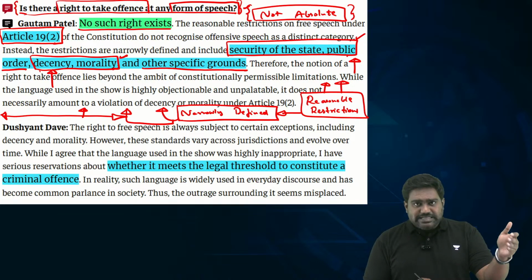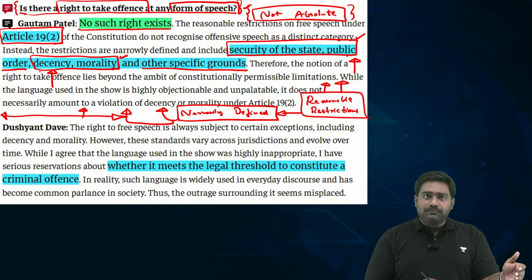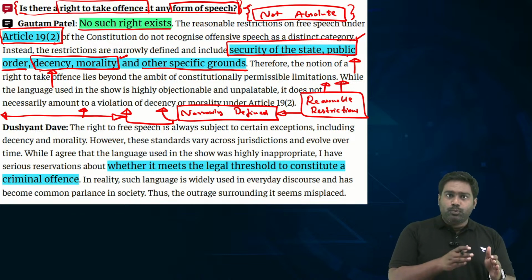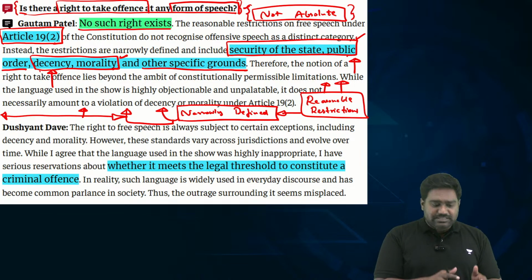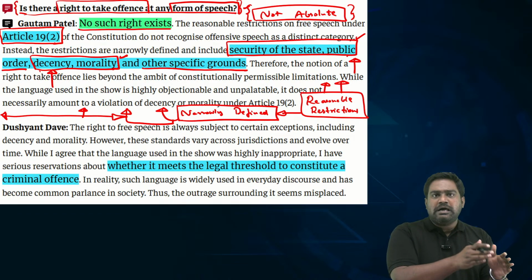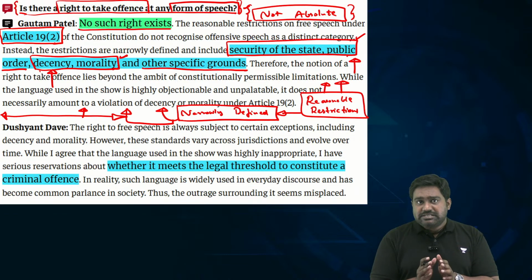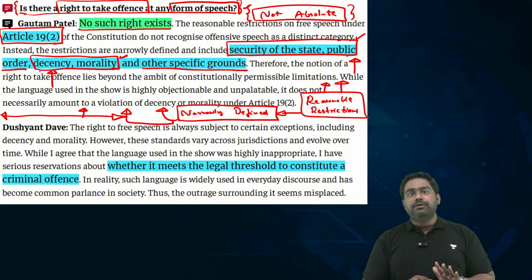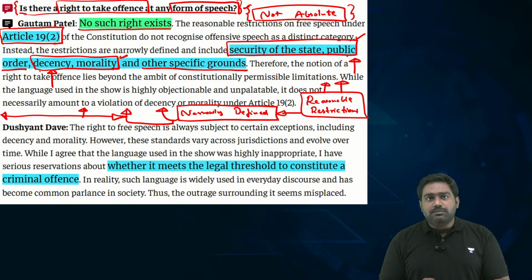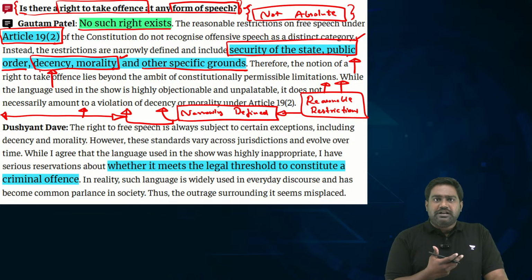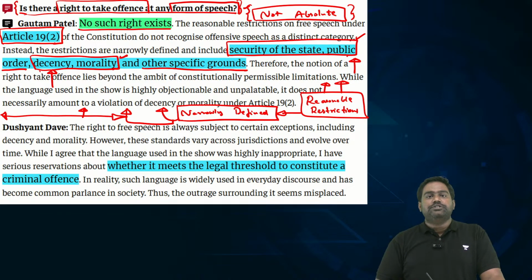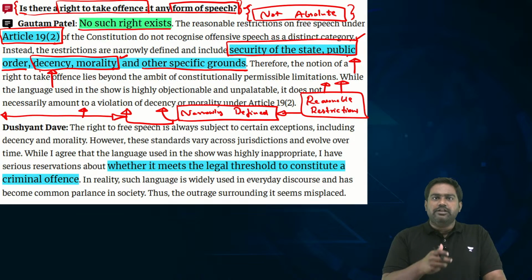You can criticize the statement as obscene and vulgar, but the experts who have that incredible experience, they are standing in defense of Ranveer Allahabadiya's right to free speech, stating his right to say that cannot be curbed. Why? Because reasonable restriction doesn't apply. There is no reasonable restriction saying someone has a right to take offense. You just can't say that I got offended by someone's statement, so curb his right to free speech. That is not allowed under the Indian Constitution.